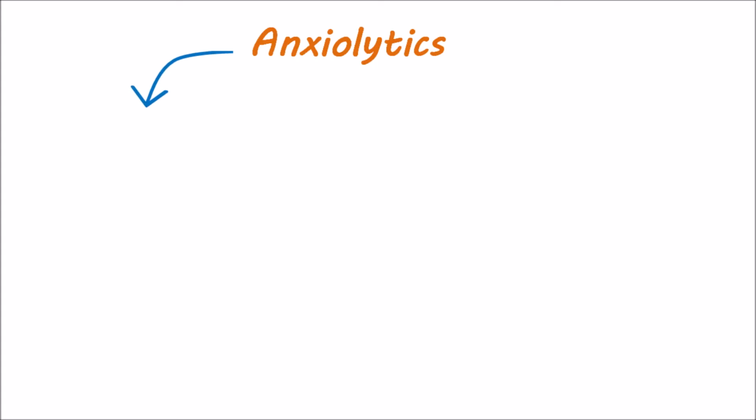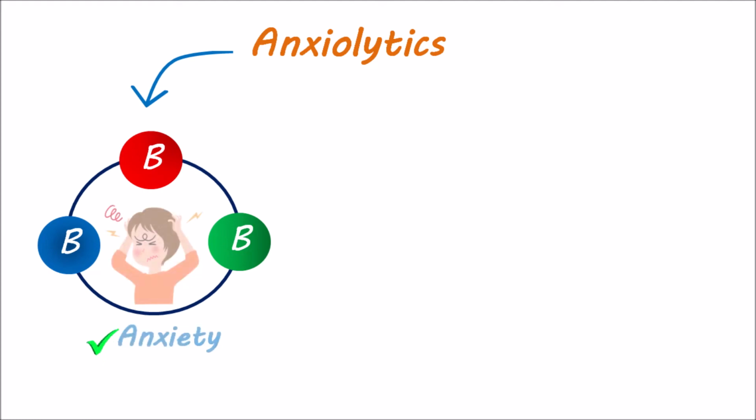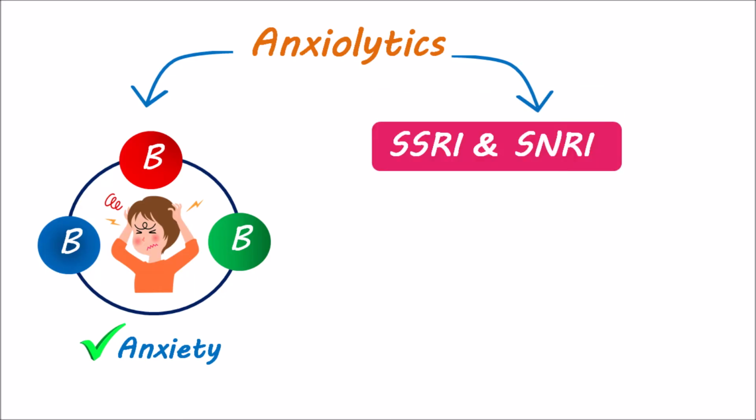Among them, 3 classes of drugs, which can be denoted as the 3 Bs, are primarily indicated for the treatment of anxiety. Another group of drugs also reduce anxiety and are therefore indicated for a few of the anxiety disorders, but they are mainly intended for other central disorders. For instance, SSRI and SNRI, or selective serotonin reuptake inhibitors and serotonin norepinephrine reuptake inhibitors, are actually indicated for the treatment of depression, and they are primarily antidepressants. But still, they are indicated for the management of a few of the anxiety disorders, and interestingly, these are the first-line drugs in the treatment of anxiety.